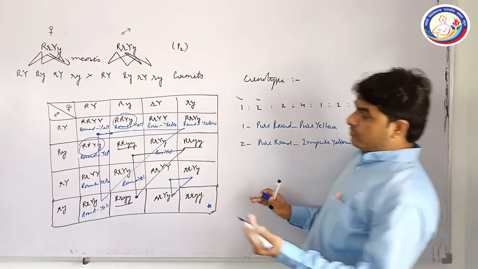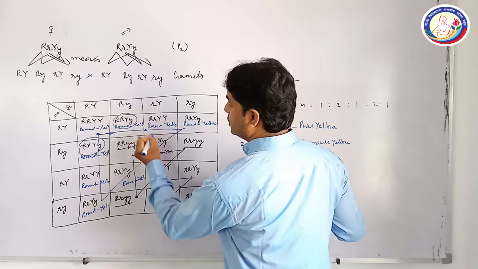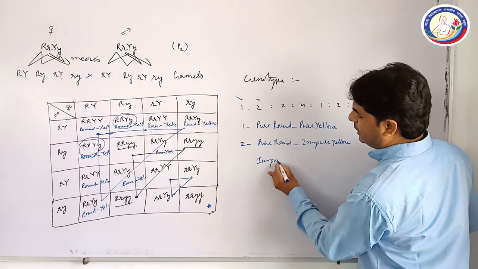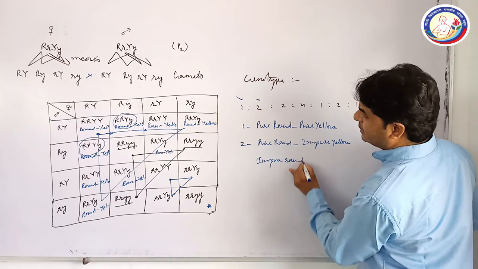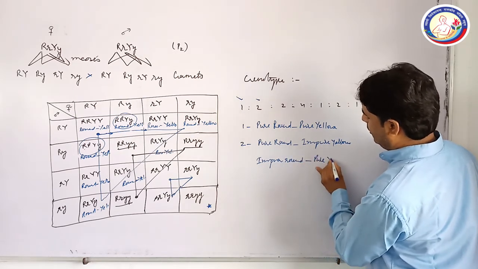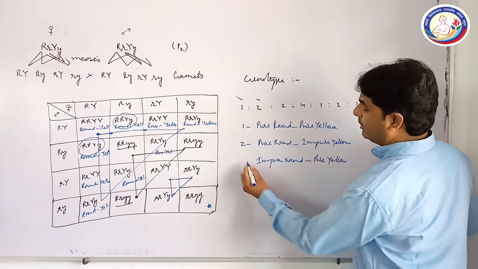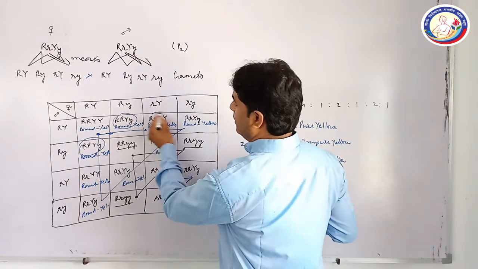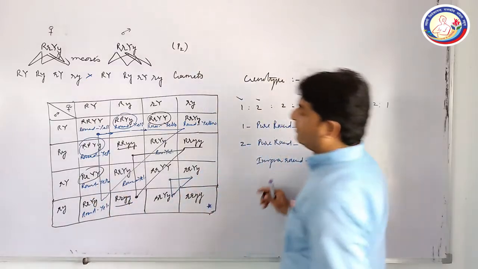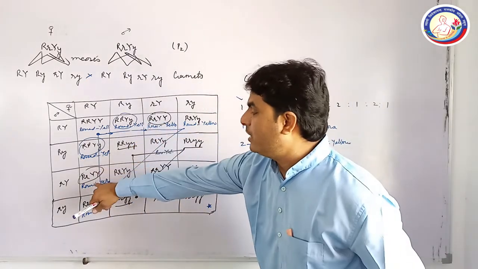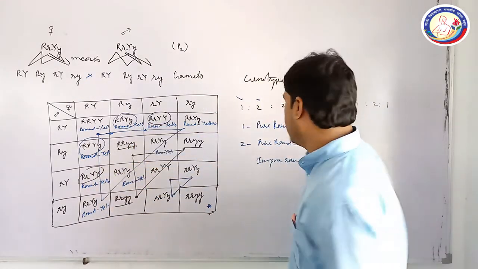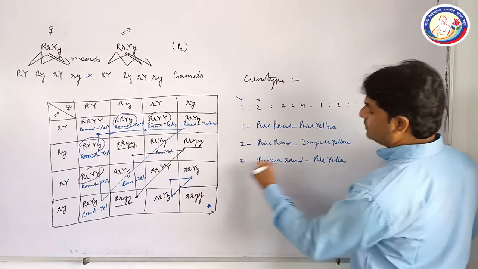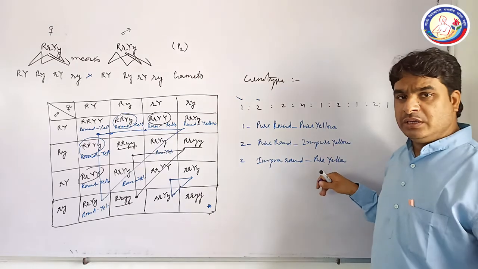When you move to the next square, what will you see? There is an impure round seed as well as pure yellow color here. So when you look at this genotype, what will you see? Capital R, small r, capital R, small r, capital Y, capital Y, capital Y, capital Y. So these are the two in number here. Two plants which are impure for round and pure for yellow in color.